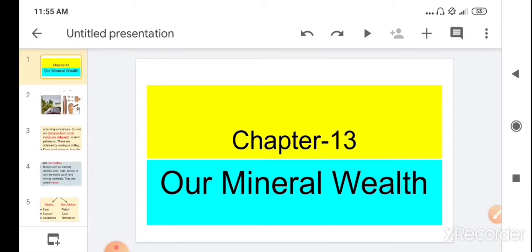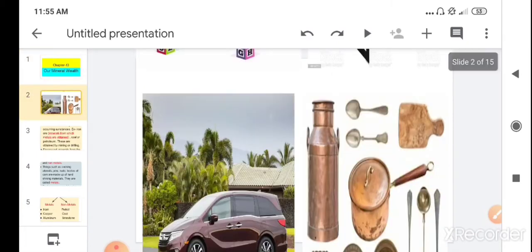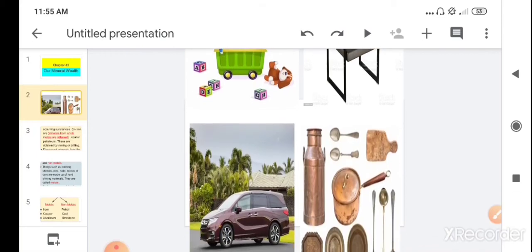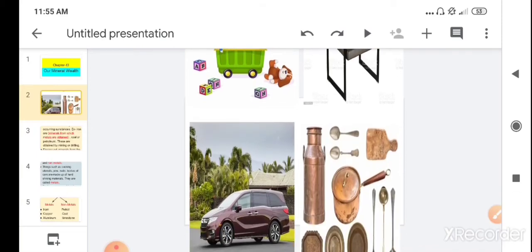Children, in the last video, we started a new chapter, chapter number 13, our mineral wealth. In that video, we learned that the objects which we use in our daily life are made by different materials, like a toy you play with, a chair you sit in, a table, and different objects like utensils for cooking, eating, and a car. So these are objects made by different materials.